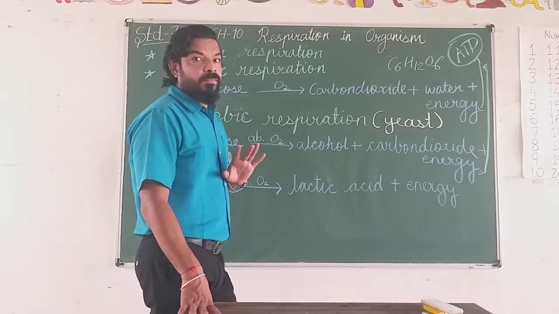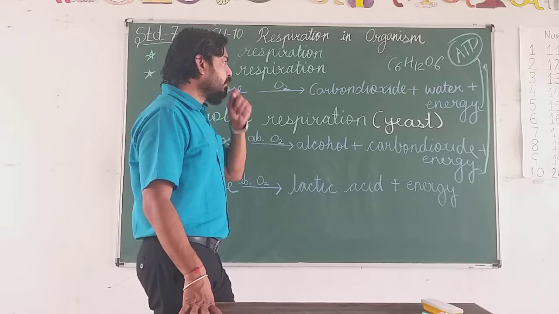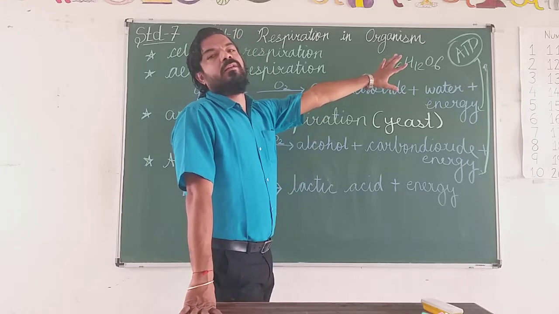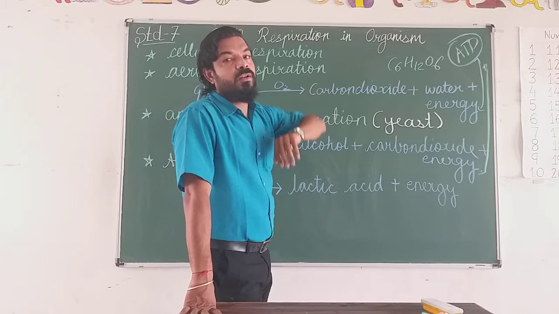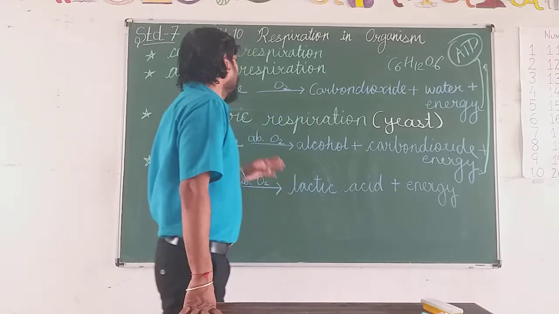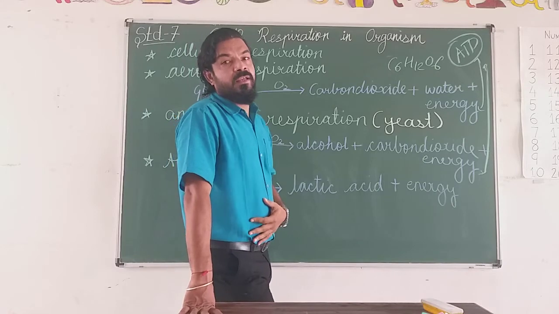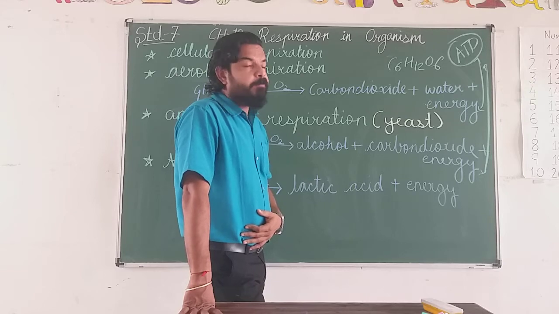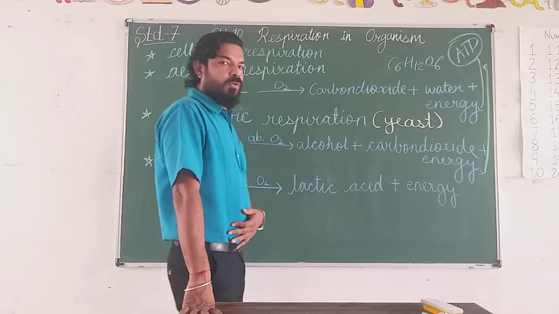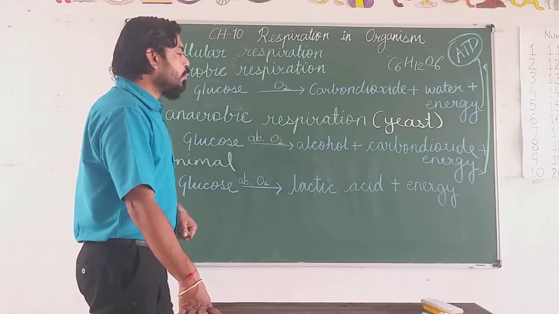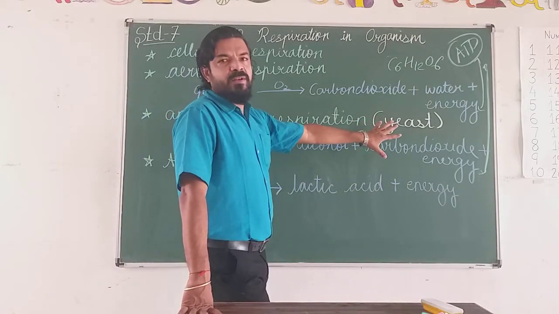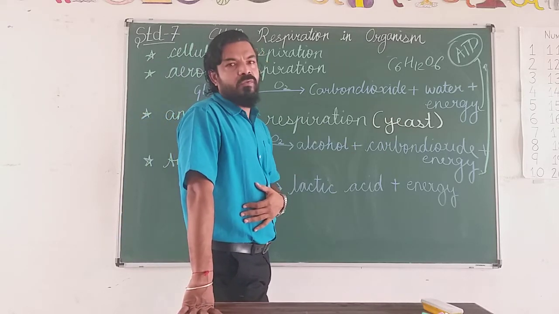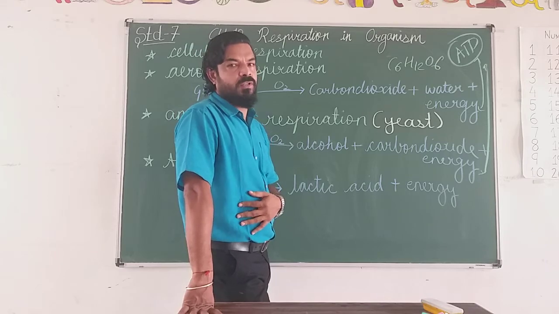There are 30 steps, of which 13 steps are for the formation of ATP. Different steps are involved in the burning of this glucose, and lastly you get the energy. That is called the Krebs cycle. In the Krebs cycle you understand adenosine triphosphate. So this is the glucose in this organism, the yeast, which produces alcohol, carbon dioxide, and energy. Energy is always important for all living organisms.